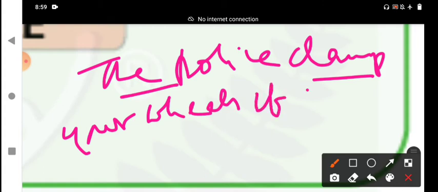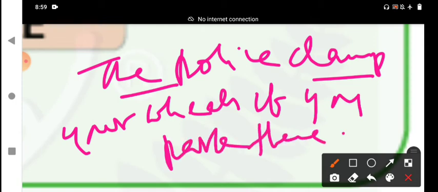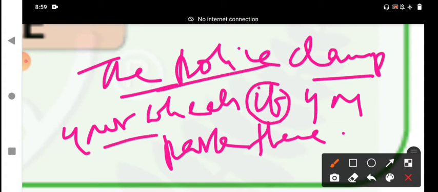If you park there, the police clamp your wheels. Here, if is a conjunction. In between, this is one simple sentence: the police clamp your wheels. You park there. It is one simple sentence.